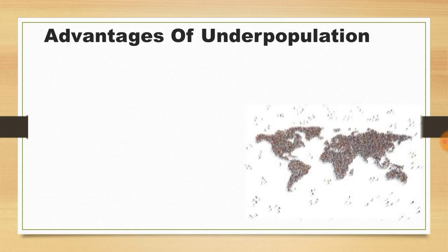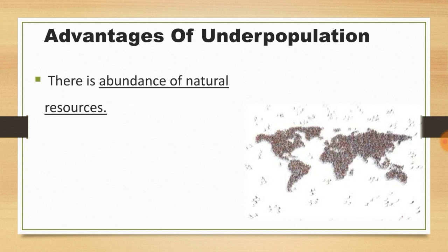Now what are the advantages of underpopulation? Let's check out. There are a few advantages of underpopulation. There is an abundance of natural resources. As we have already seen, that is the biggest advantage. So they don't have to go anywhere for natural resources. They don't have to depend on any other countries for that.